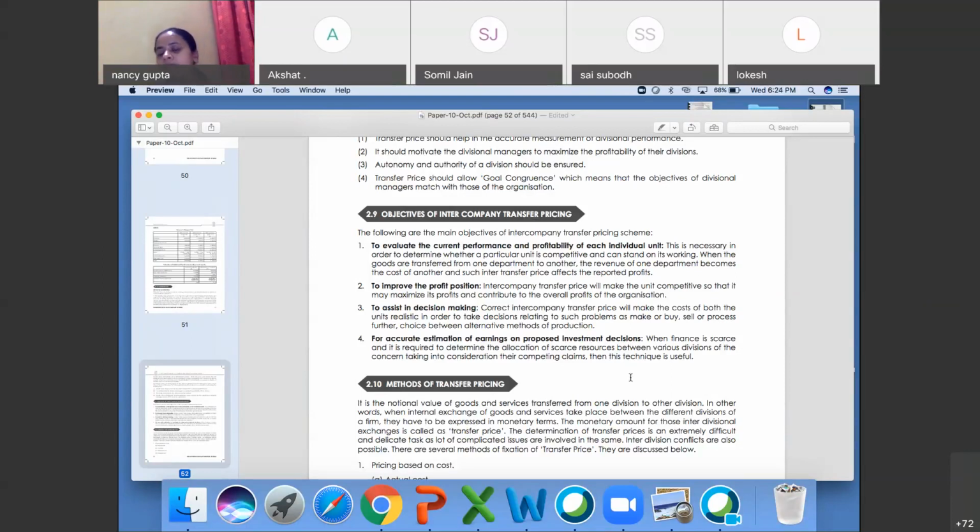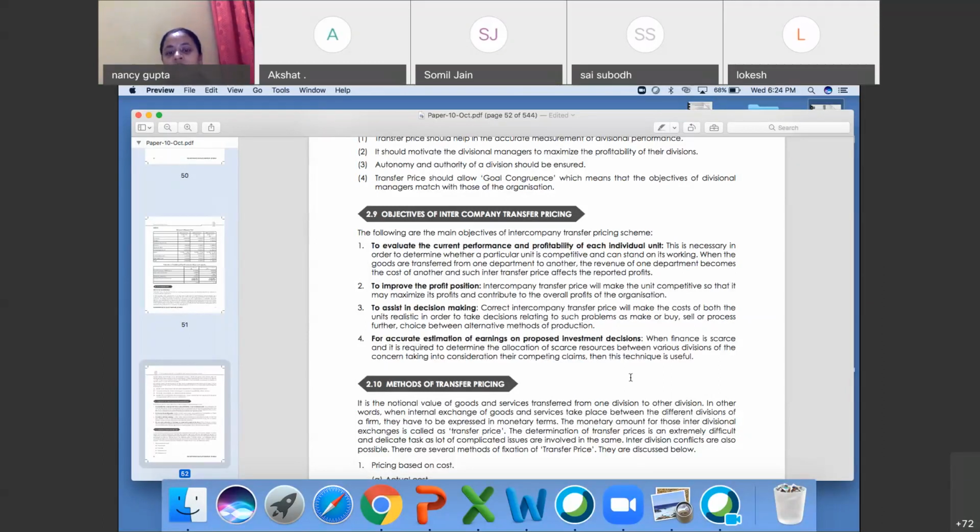As a management, you would be able to help, as we have already discussed in yesterday's class. You have to assist your management to decide whether you are getting a profit or not, and to accurately estimate the earning of a proposed investment decision.